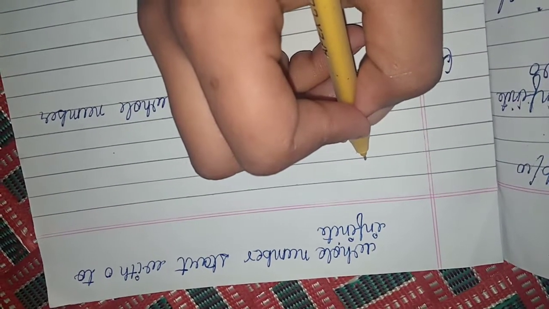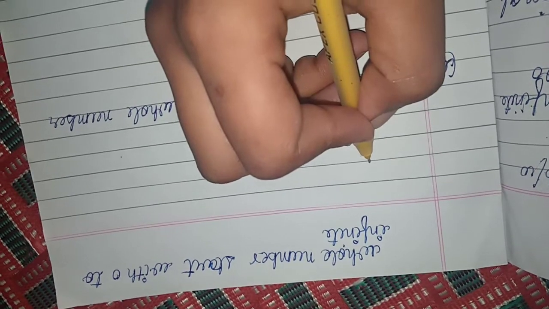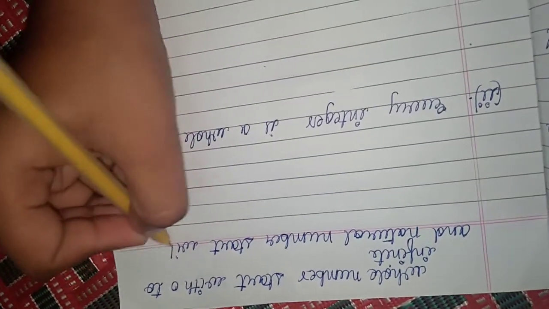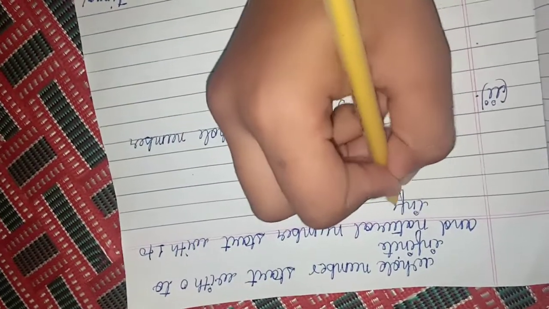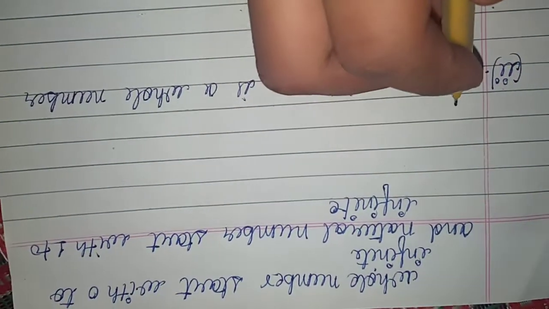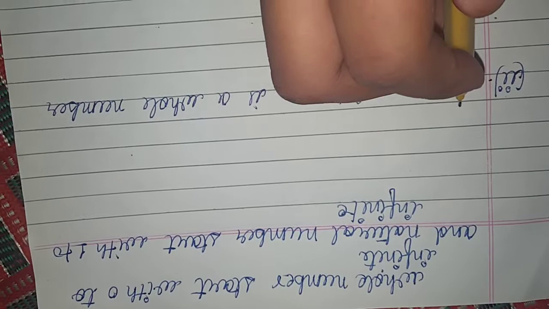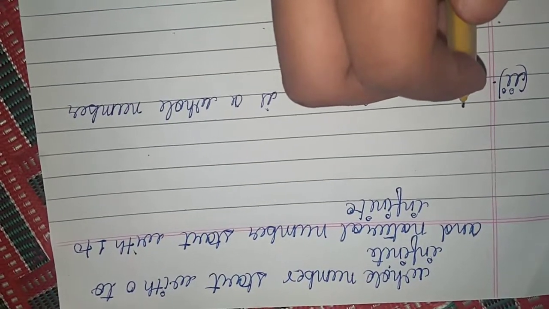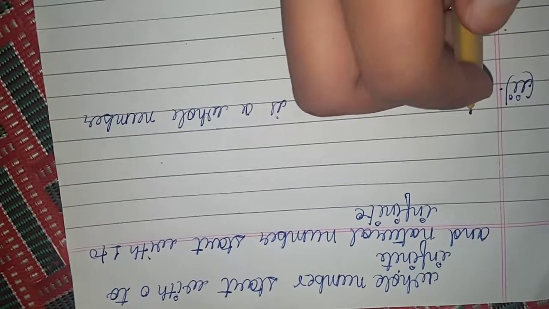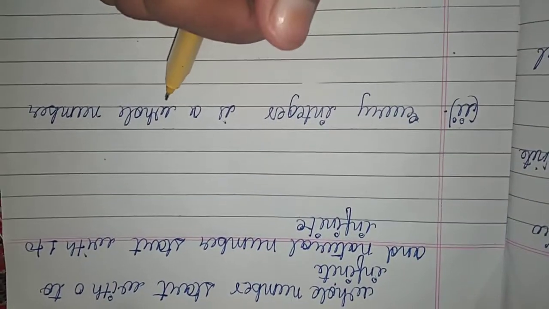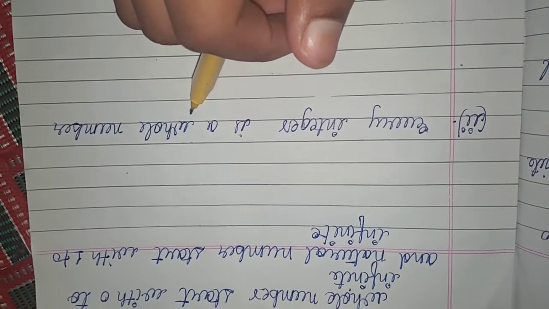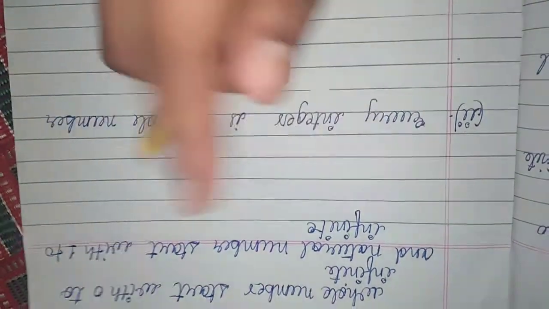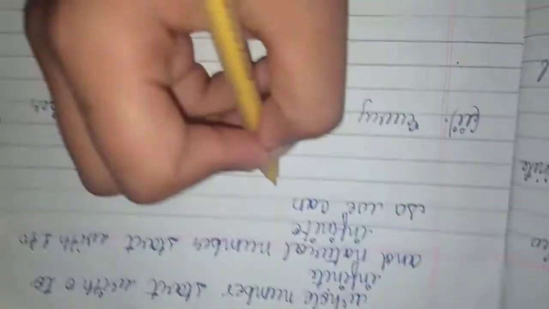And natural numbers start from 1 to infinity. So we can say that every natural number lies in the whole numbers. Therefore, we conclude that every natural number is a whole number, but every whole number is not a natural number.